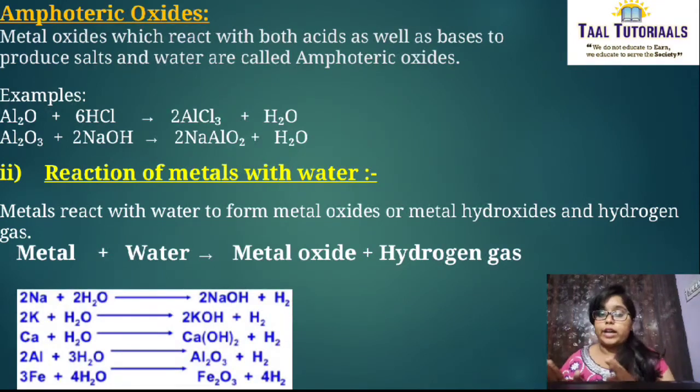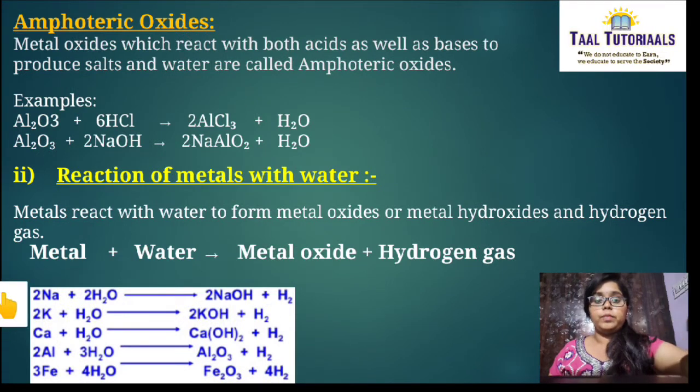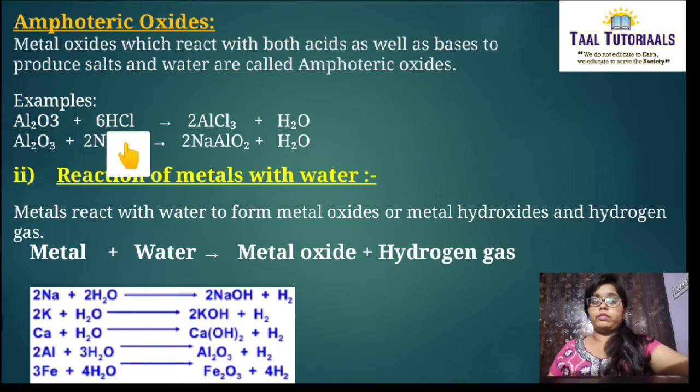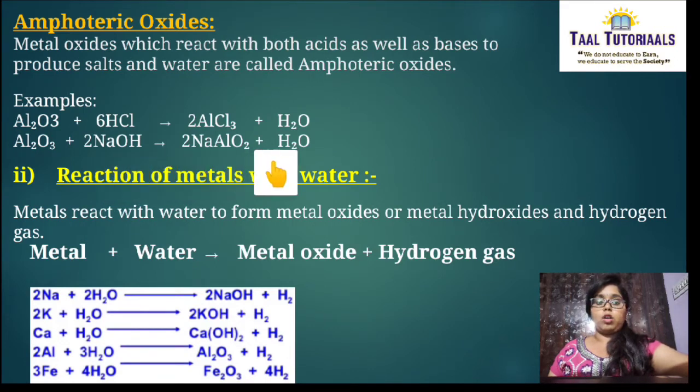Now metal you have reacted with oxygen, and you got metal oxide. That metal oxide reacts with both acids and bases to produce what? Salt and water. There are some examples you can see here. Al2O3 is reacting with HCl, that is acid, to produce salt and water. And again, Al2O3 is reacting with a base like NaOH, gives salt and water.